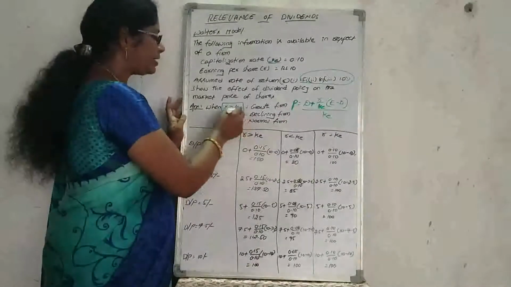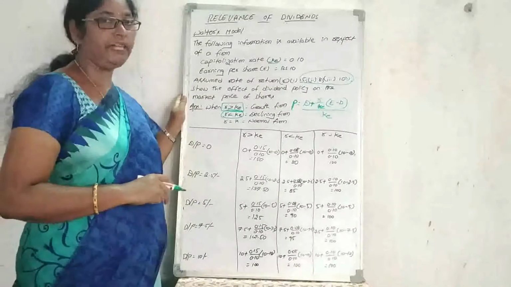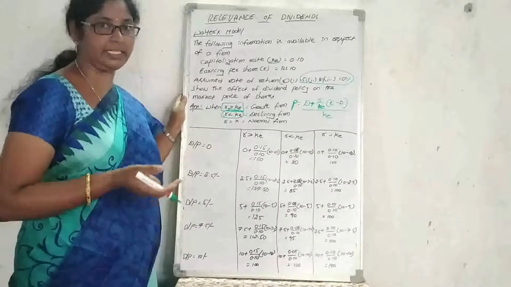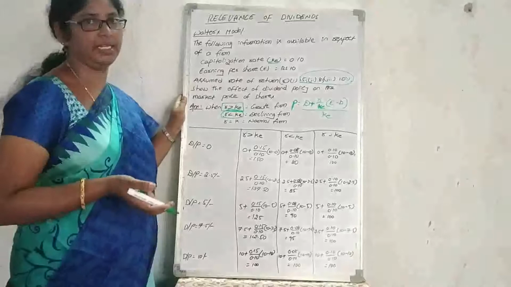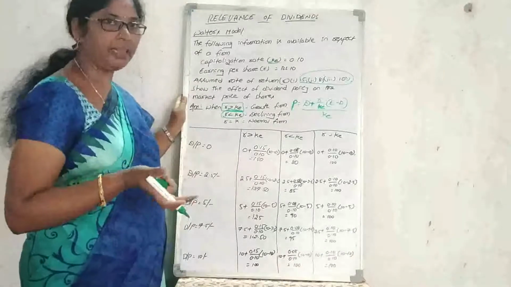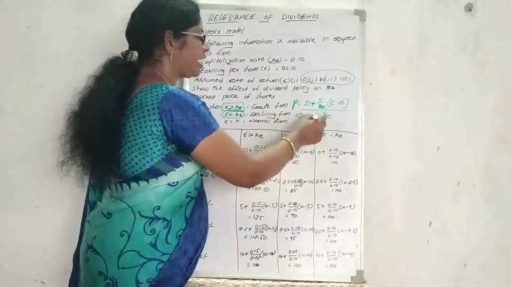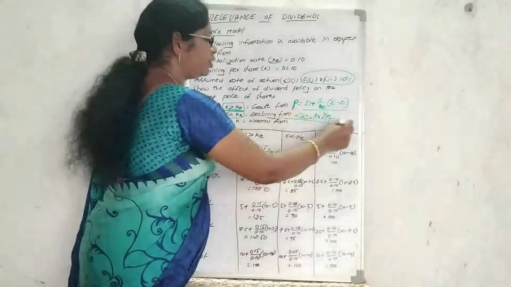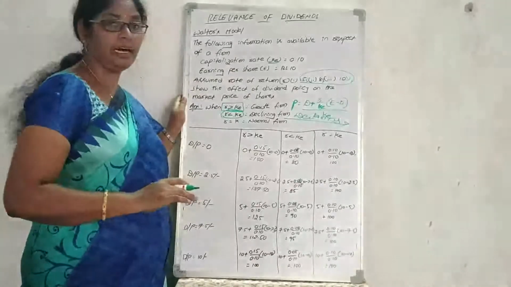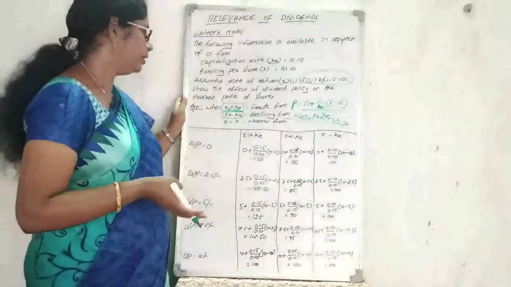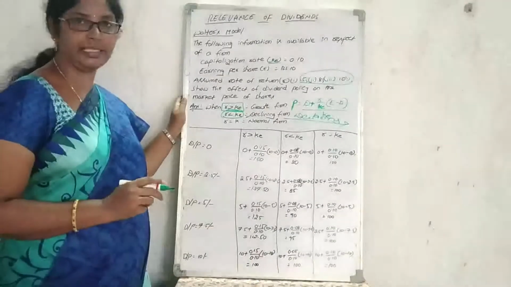When R is less than K, that is the declining firm. What is a declining firm? If they do not have ample opportunities to reinvest in the company, they do not have investment opportunities, so they can go for declaring dividends to the shareholders. They declare dividends because they do not have opportunities to reinvest. These types of firms are called declining firms. You can denote it as R less than K.